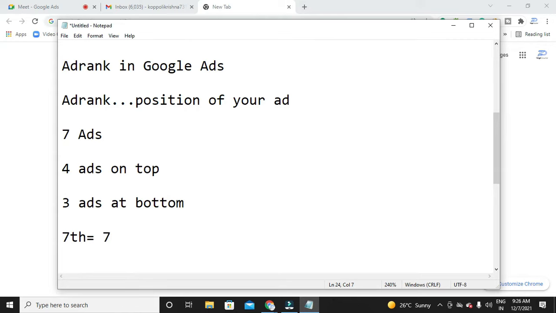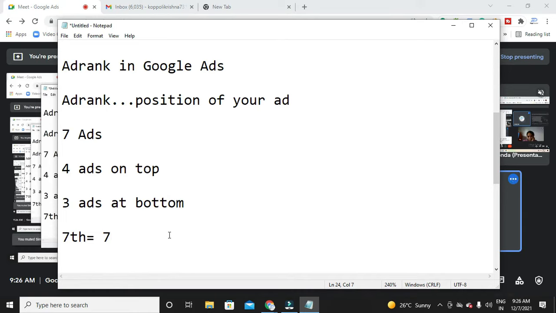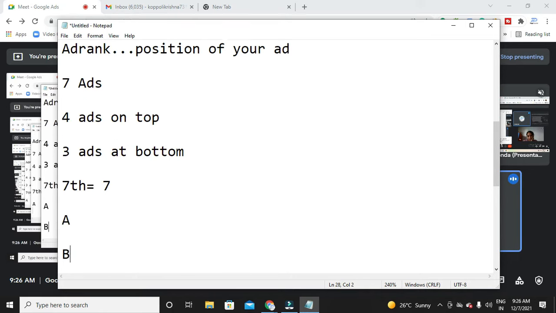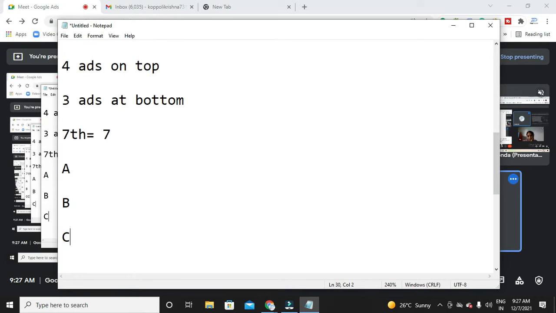Based on what does ad rank depend? How will I be able to get positions in SERP? We know that bidding plays a vital role in the search network. Whatever the ads might be, bidding plays a vital role. That means the person who pays high. Let's say there are 4 competitors.